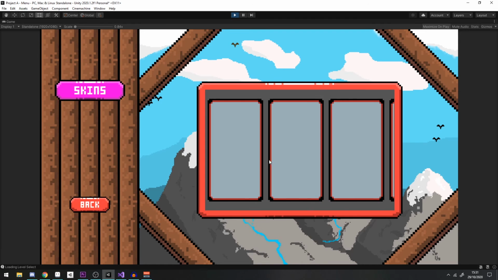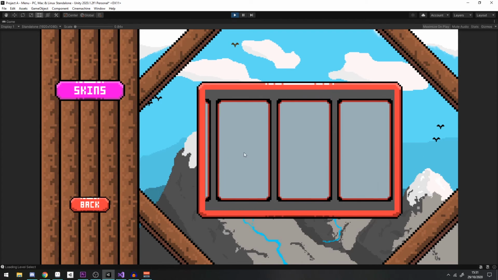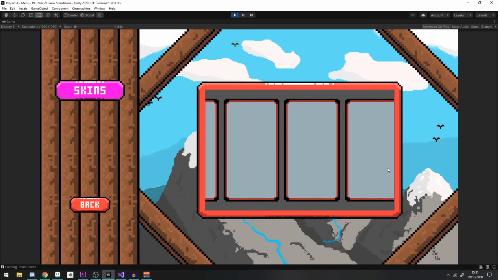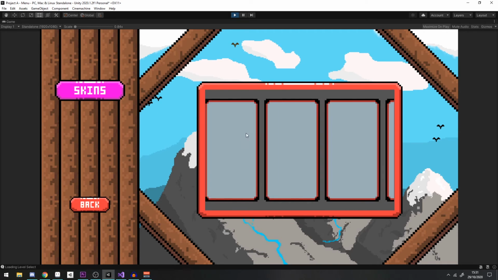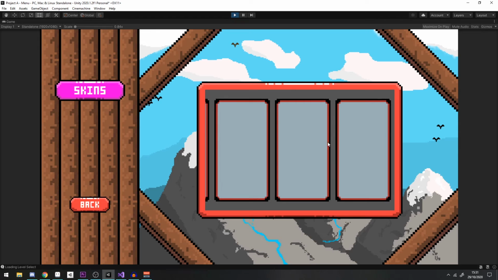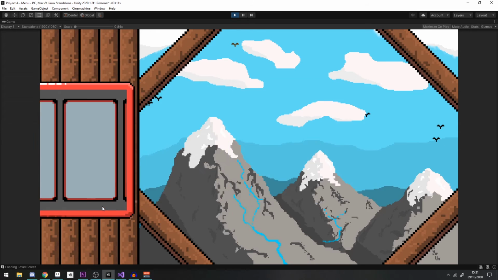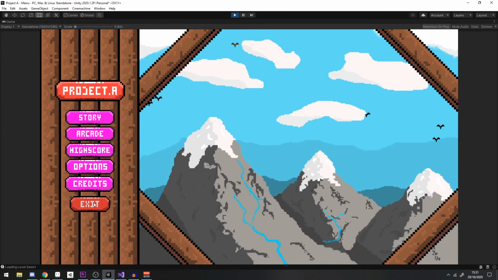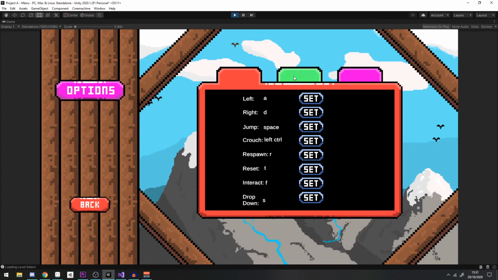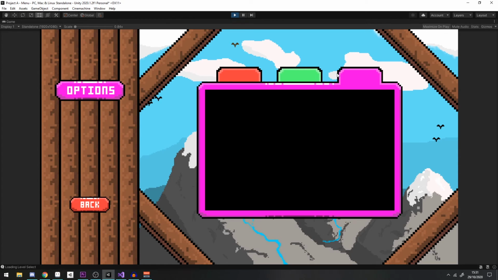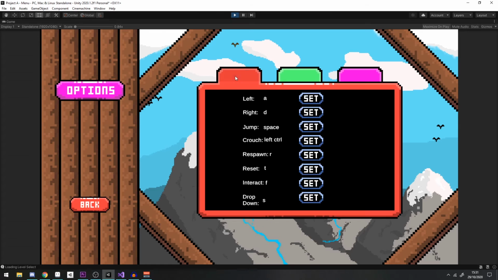So currently I've got it set just to a hotkey to switch to a different skin within the game. I need to look up the most optimum way of locking and unlocking different skins, and this involves whether I should just load in a new object with this skin set, or if I could just switch to a different animator. Well, anyway, the plan is to work that out next week, and then by the end of next week, hopefully I can start adding different skins to the game, and then look at challenge systems or levels to unlock the different skins.